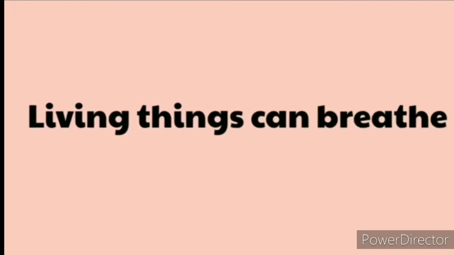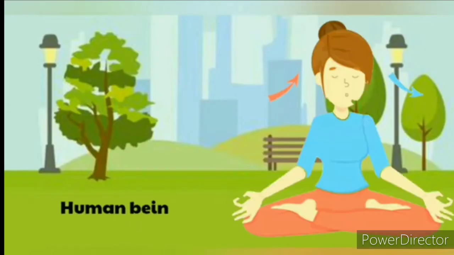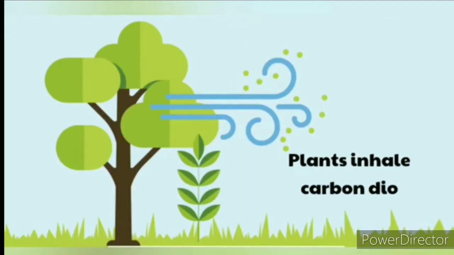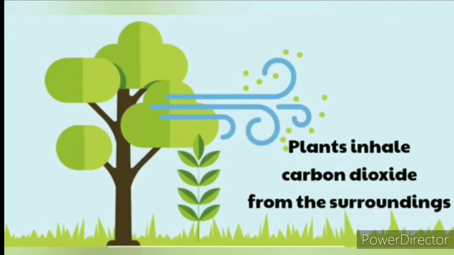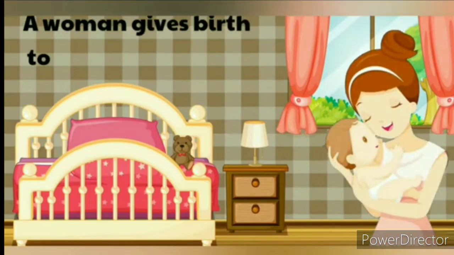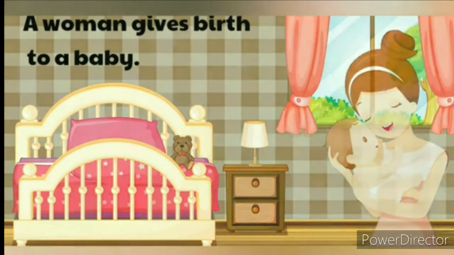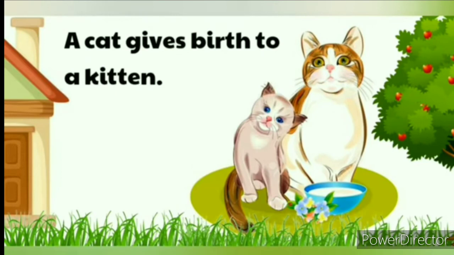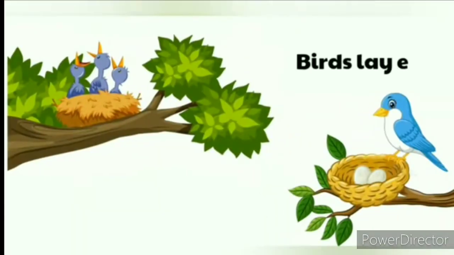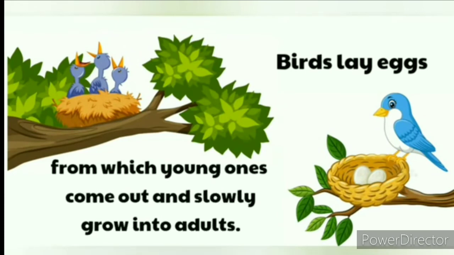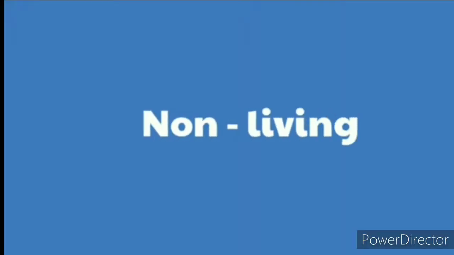Living things can breathe. Human beings and animals breathe in fresh air using their lungs. Plants inhale carbon dioxide from the surroundings. Living things reproduce. A woman gives birth to a baby. A cat gives birth to a kitten. Birds lay eggs, from which young ones come out and slowly grow into adults. Non-living things.